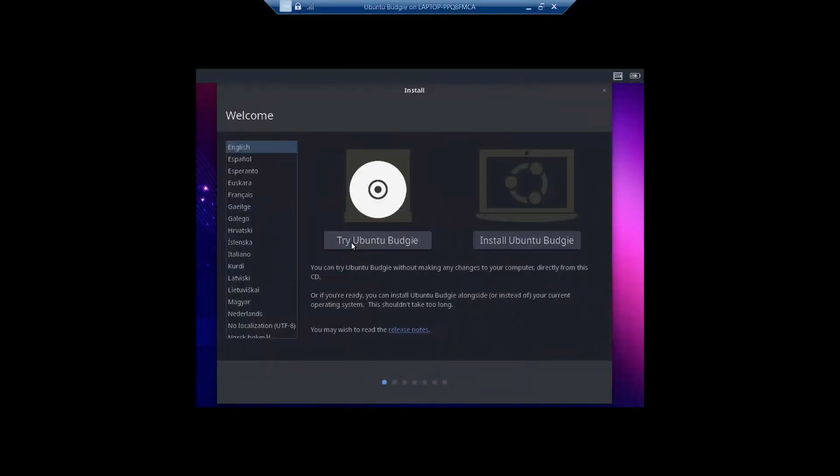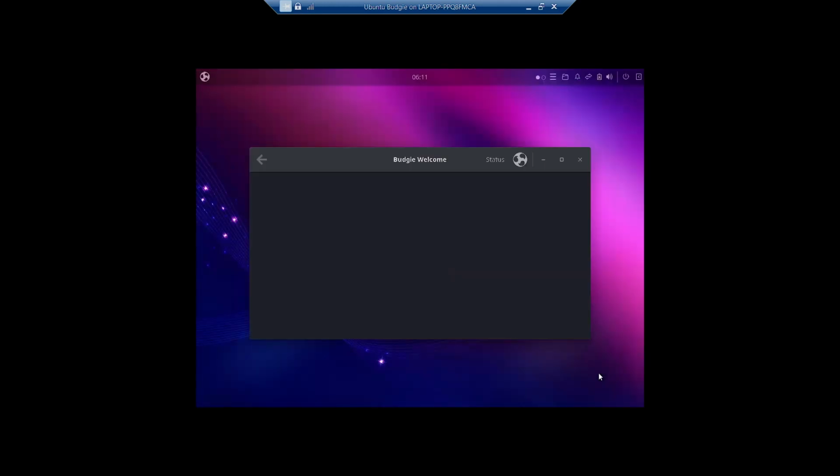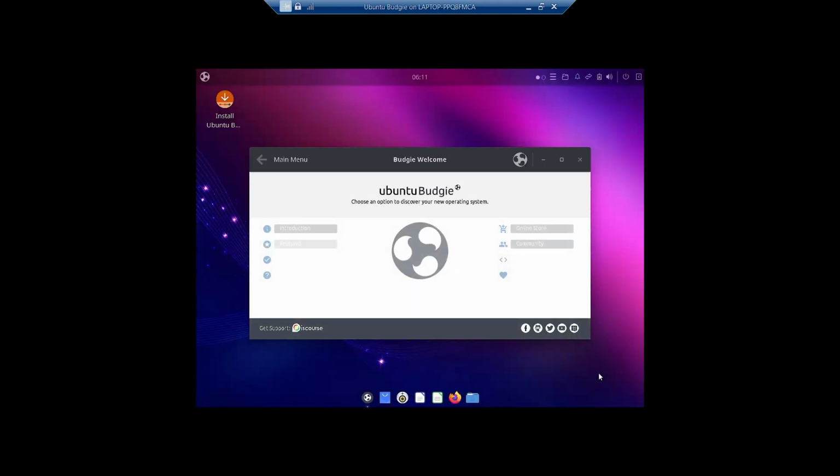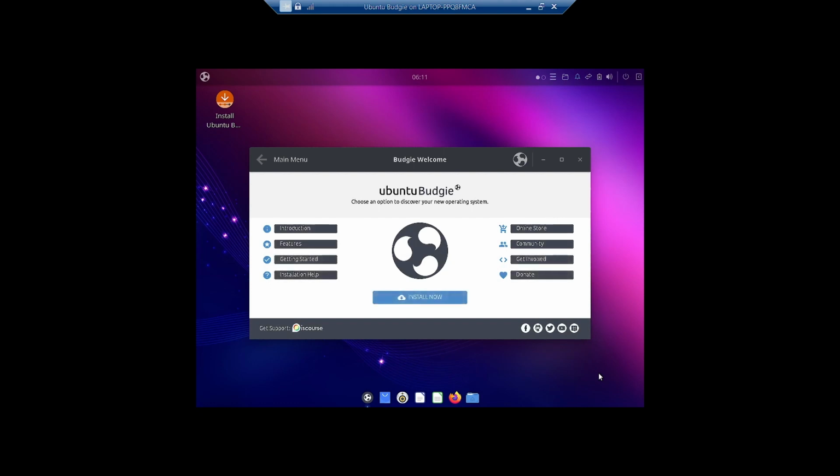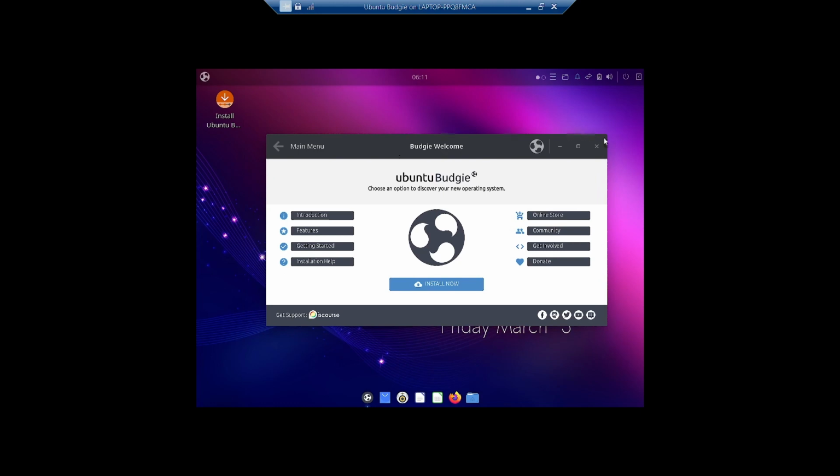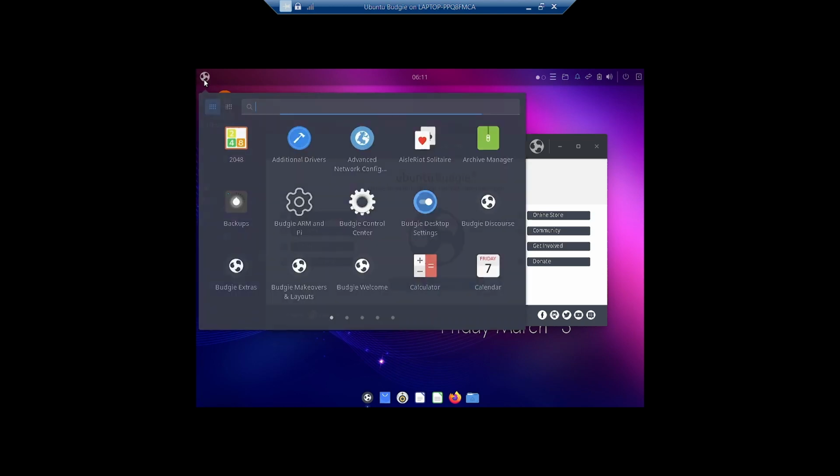Okay, so first we'll have to select this try Ubuntu Budgie option. That will finally upload the desktop. So there is an intermediate state. The desktop is not directly started as in other live desktops. First it gives us an option. So we have to choose the option, and now the full desktop has been booted, and we are given a welcome by the Budgie welcome app.